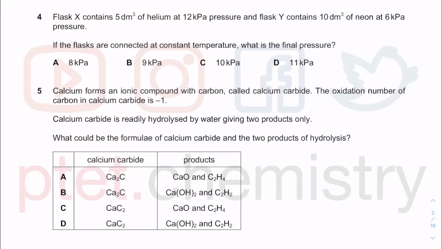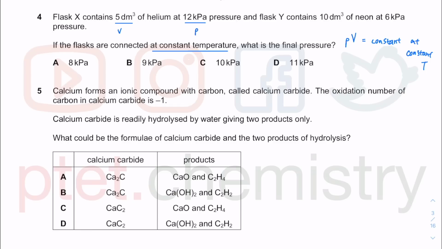Question 4 is about your ideal gas equation, but not really the whole ideal gas. This really comes down to volume. So this is the volume of gas. This is the pressure of gas. This is simply one part of the ideal gas. It's actually Boyle's law, PV equal to constant. So this is at constant temperature, which is why the Boyle's law definition is not complete unless you say at constant temperature. You have learned that pressure of a gas is inversely proportional to the volume of gas at constant temperature, such that PV equal to constant.